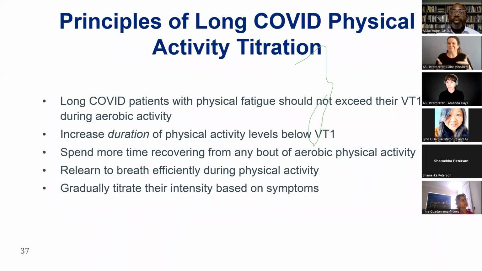I think as a principle, by identifying what the energy ceiling is for each person, what we want to do is have them spend most of their time below that energy ceiling, but also spend more and more time doing activities slowly below that ceiling. So it's about the duration of activity below the ceiling and avoiding intense activity that's above the energy ceiling. And for each person, depending on a lot of different factors, that energy ceiling is going to be at different levels, depending on fitness from before the virus, depending on the severity of the viral infection, depending on maybe their genetic propensity. I don't think we understand much about how that happens, but it does seem to be a common thing that we see in almost all of the patients, that their energy ceiling really has been lowered by the virus. The next slide.